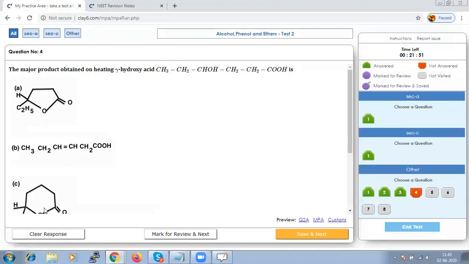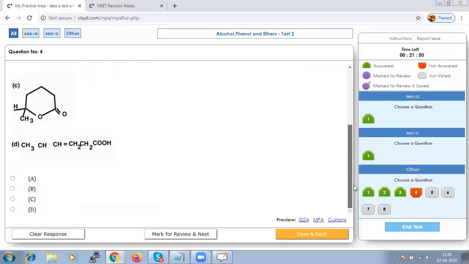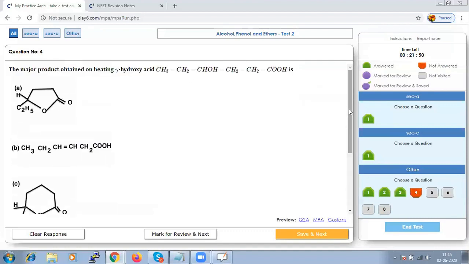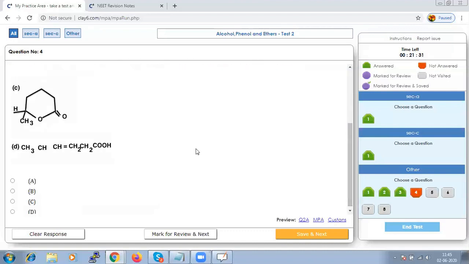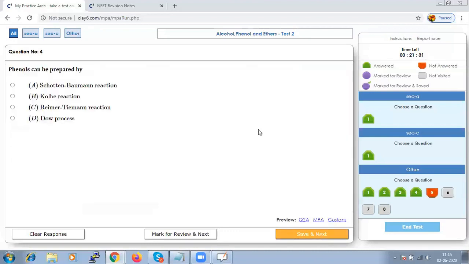So from the given options, if I check which one is the linear polymeric ester, it should be option B. Sorry, the linear polymeric ester, that means it is option A. So let us mark that, save that and go to the next.